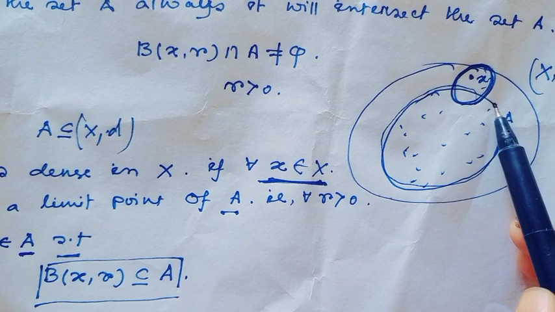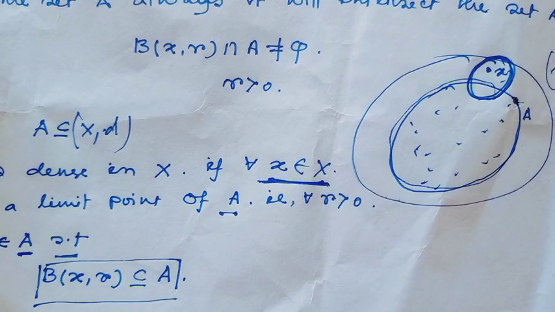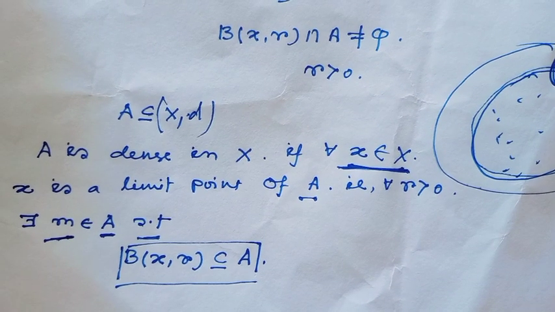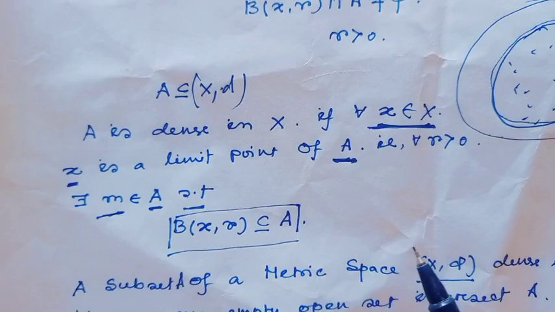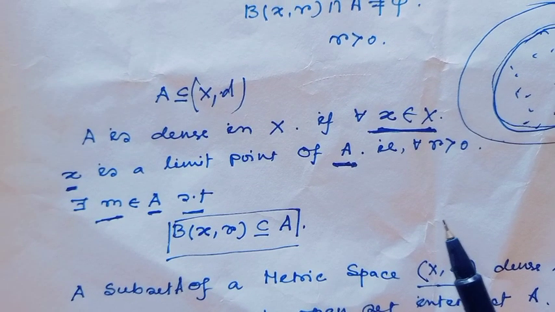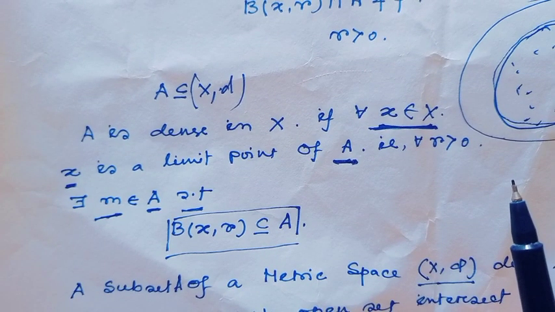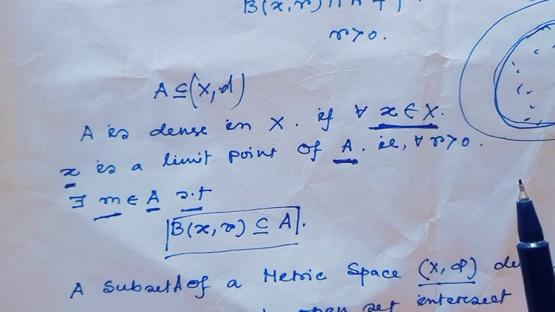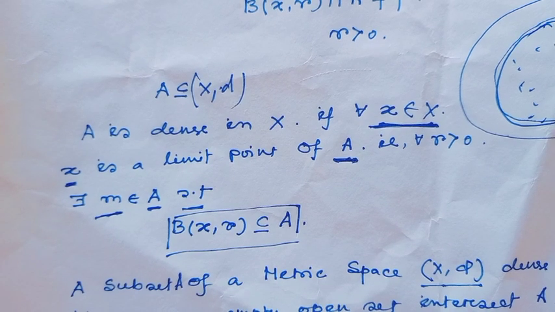So this ball always intersects the set A, so B(x, r) always contains a point of the subset A. That is the definition of a limit point, so this x is a limit point of the set A. I hope my viewers have understood why in graduation we were taught the definition of a dense set as the closure of A equal to the whole set X, because dense means every point is a limit point of the set A.